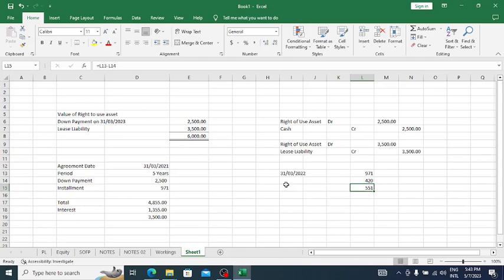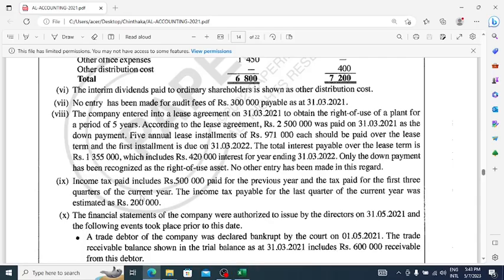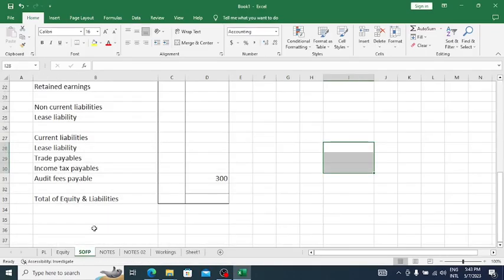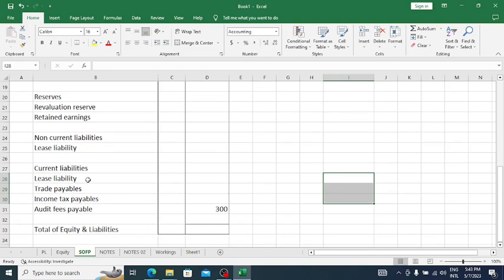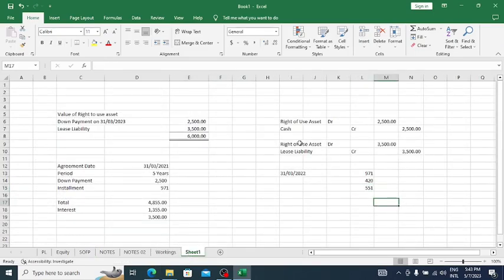This should be recorded under the current liability in the statement of financial position. And now the total liability is 3,500. Out of that, 551 is relating to the first year. So then the balance part is easy for us to calculate.